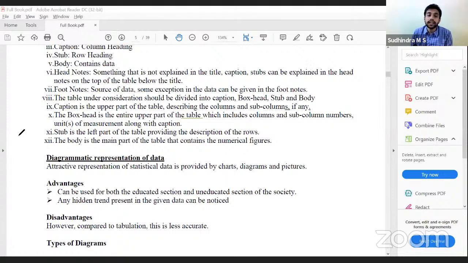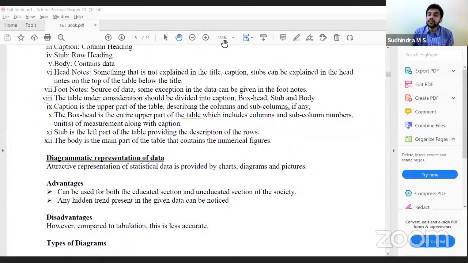If we draw a line chart and there is a sudden increase in sales in one particular financial year, then there is some information that we can look into for further analysis in that particular financial year. So hidden trend can be easily understood with the help of diagrammatic representation.